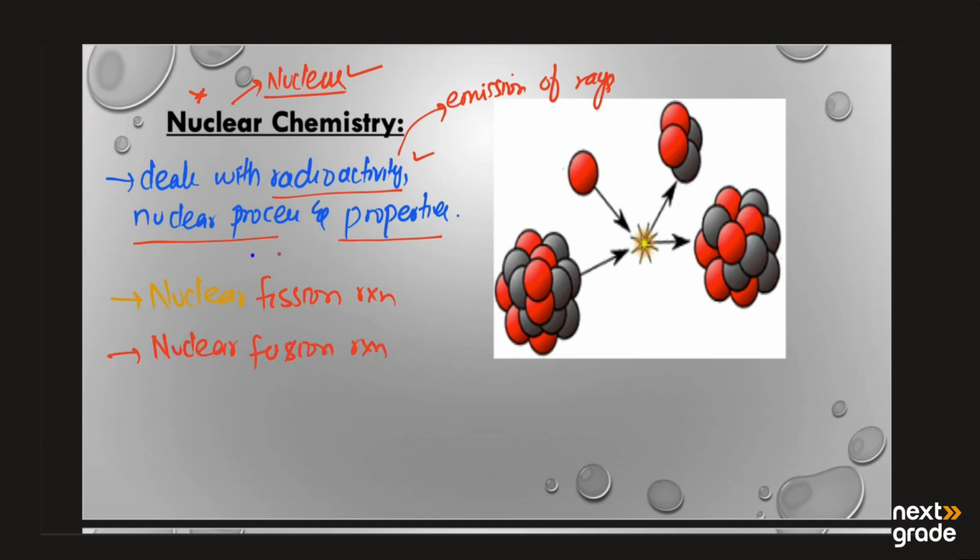For example, if we have one larger nucleus and it is going to be divided into two, it means it is undergoing breakage. That process is known as fission reaction.